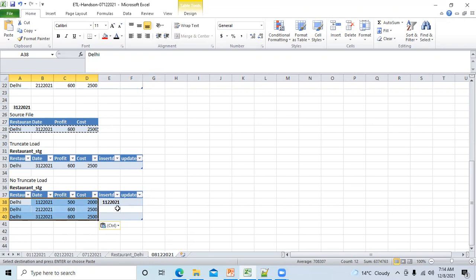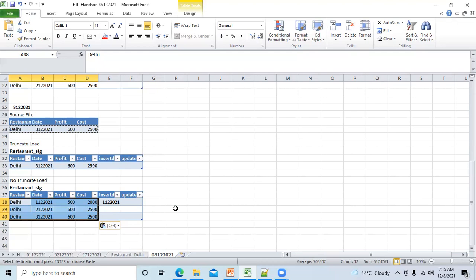Performance. Performance, how? Time taking will be more. We need to load all the records. Correct. So slowly the size will increase, right? Daily you are appending records, the size will increase. It will take more disk space. And ultimately, if the number of records goes into millions and millions, then the performance will be impacted.